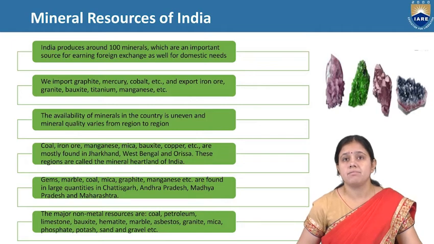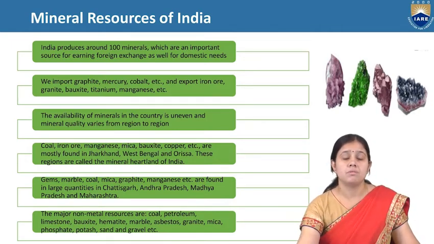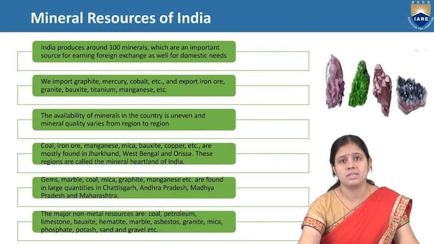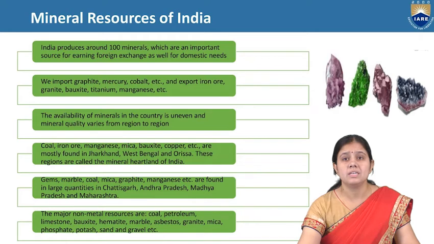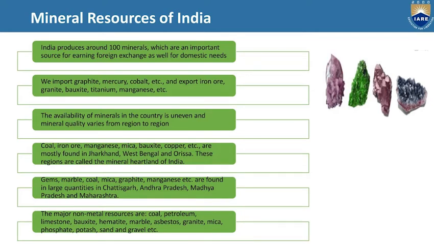Now, mineral resources of India. India has a very dense mineral resource. India produces around 100 minerals, which is a very important source of exchanging currencies and meeting domestic needs. India imports some minerals like graphite, mercury, cobalt, and exports some iron ores, granite, bauxite, titanium, and magnesium. The availability of minerals in the country is uneven, and mineral quality varies from region to region.